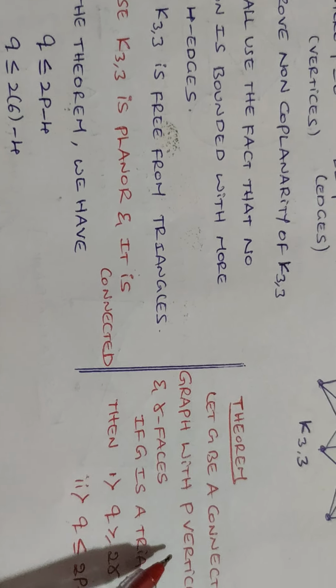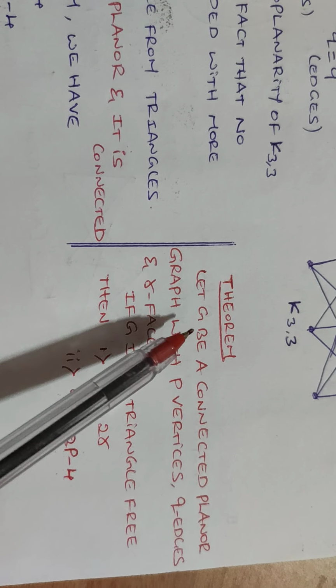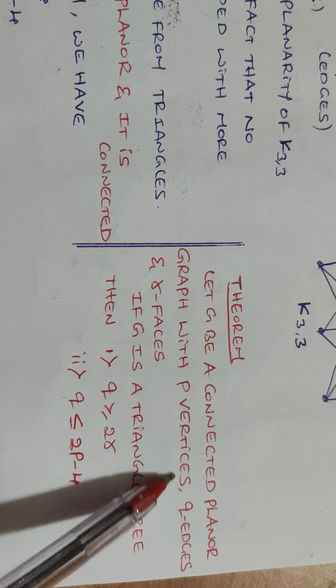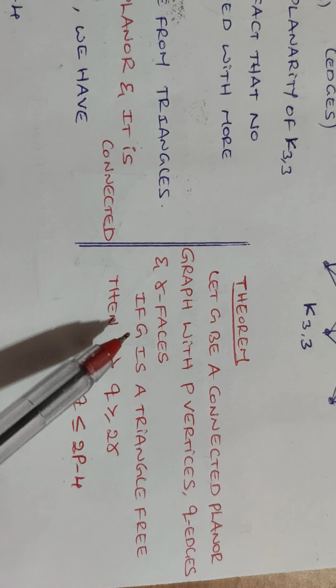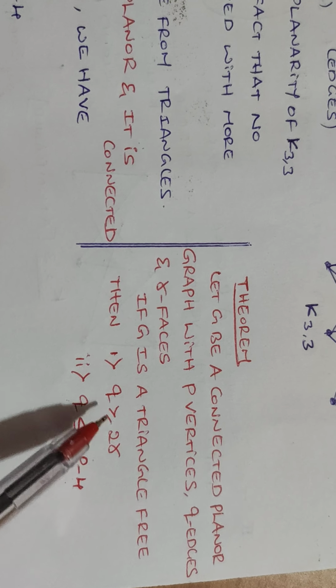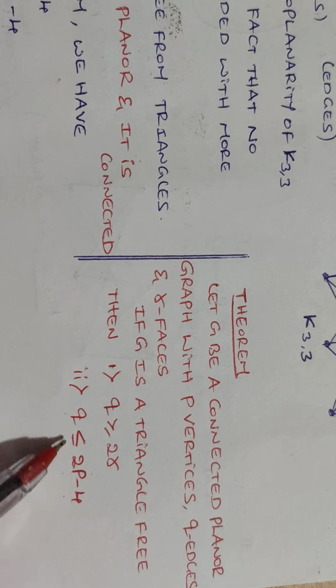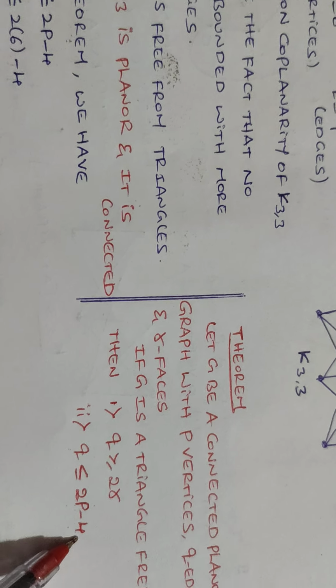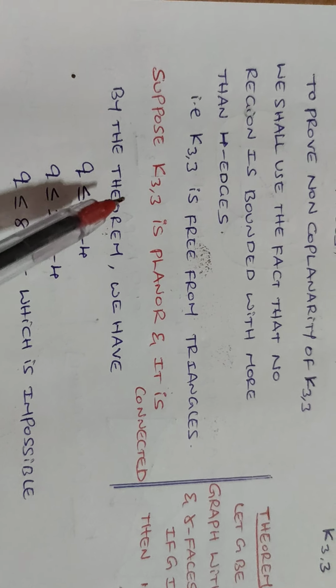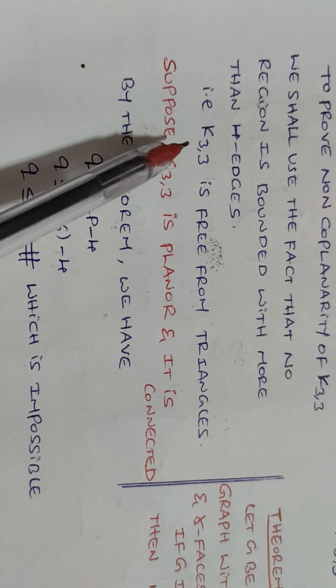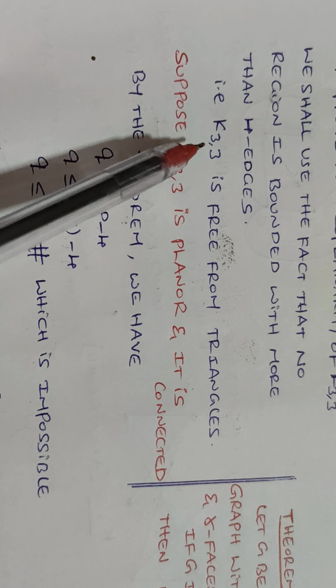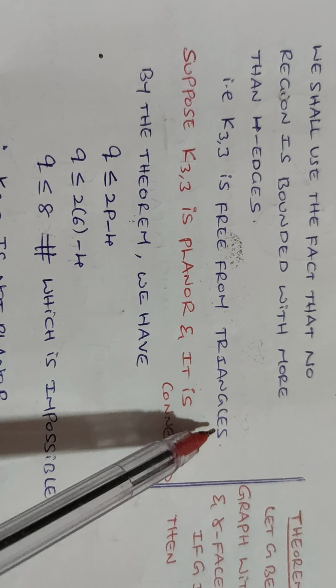Then by the theorem, let G be a connected planar graph with P vertices, Q edges and R faces. If G is triangle free, then Q is greater than or equal to 2R, and Q is less than or equal to 2P minus 4. We have stated that K33 is free from triangles.